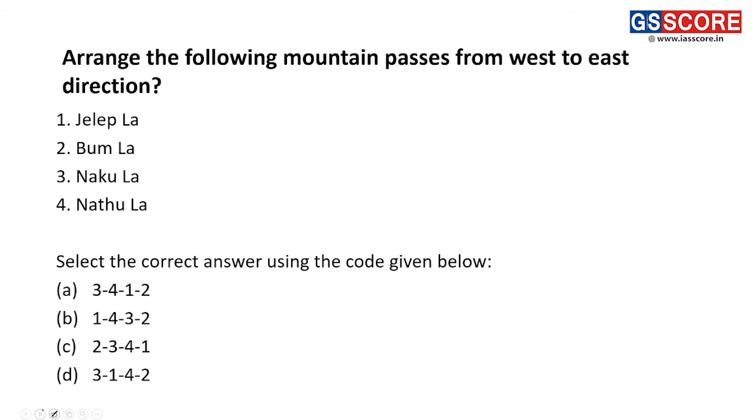Moving towards the next question. Arrange the following mountain passes from west to east. West to east, it will be in this format. This is west and this is east. So it is asking to arrange the following passes in this format. The options are Jelepla, Bomdila, Nakula and Nathula.